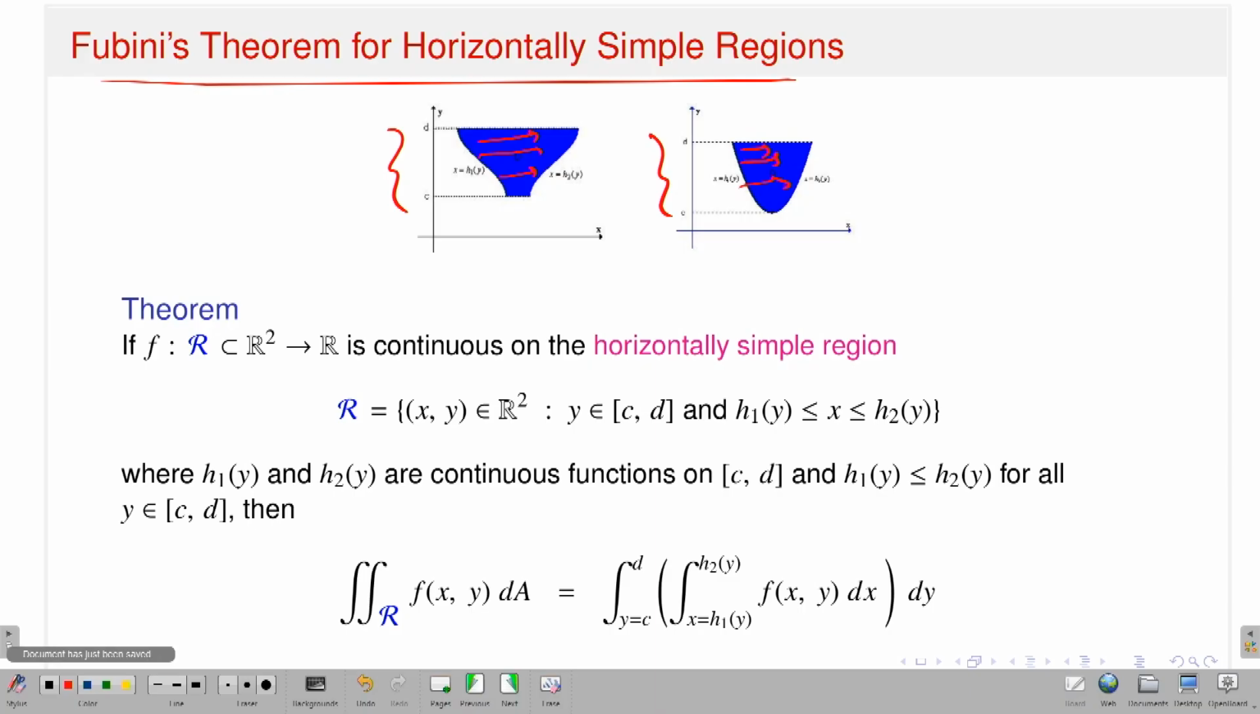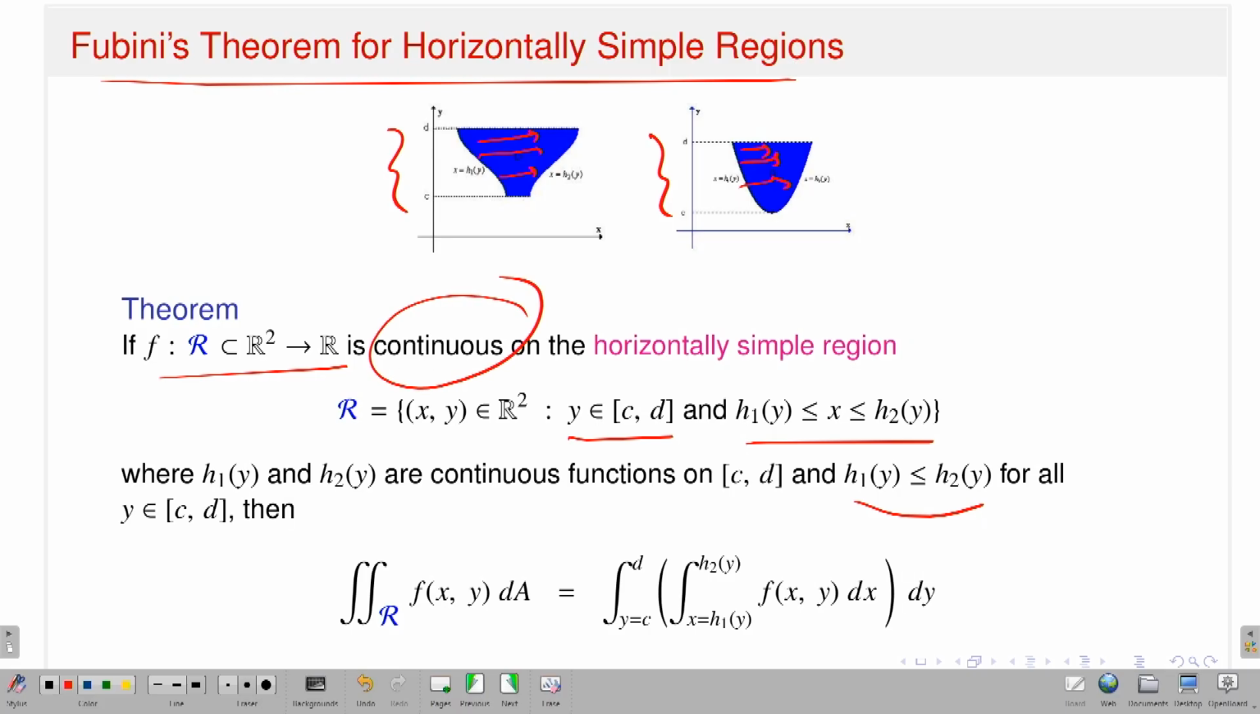Okay. So, let me see the statement of the theorem. Suppose you have a function f on a horizontally simple region R. In this case y is fixed and varies from C to D, however x varies from one curve to another curve, h1 of y to h2 of y, with h1 and h2 continuous and satisfying the condition h1 of y is less than or equal to h2 of y. If my function is continuous, so that the double integral and iterated integral exist, then the value of the double integral is exactly equal to this iterated integral.